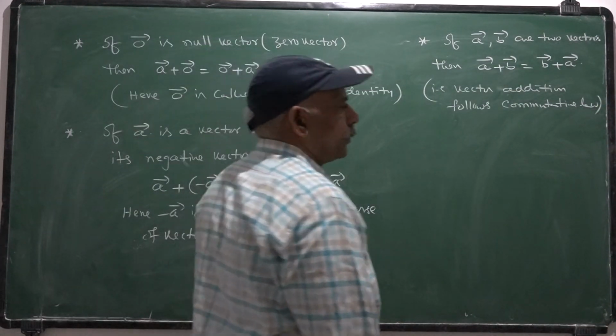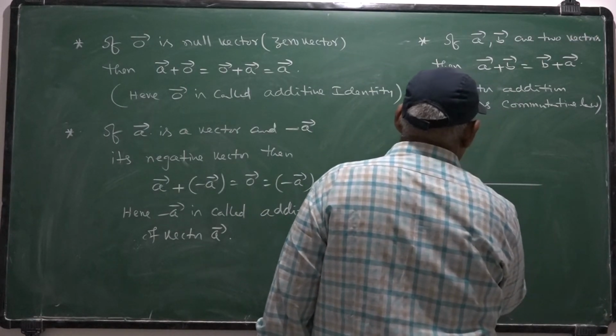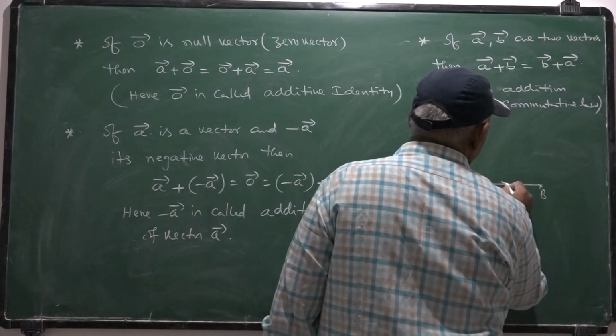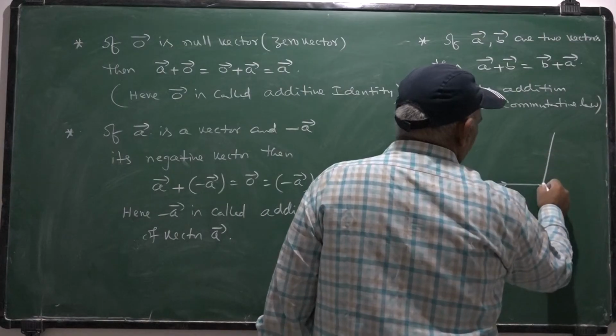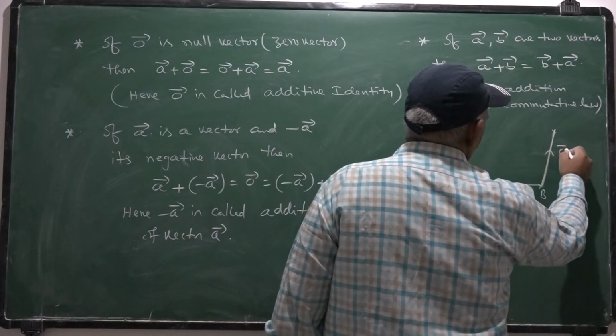Geometrically, it was denoted by this one. Suppose AB bar is a vector A bar, BC bar is a vector B bar.